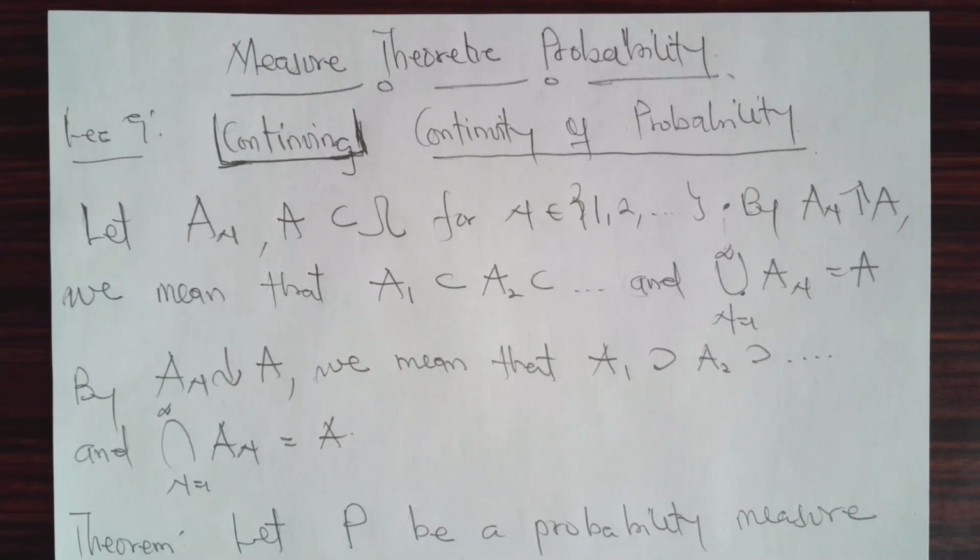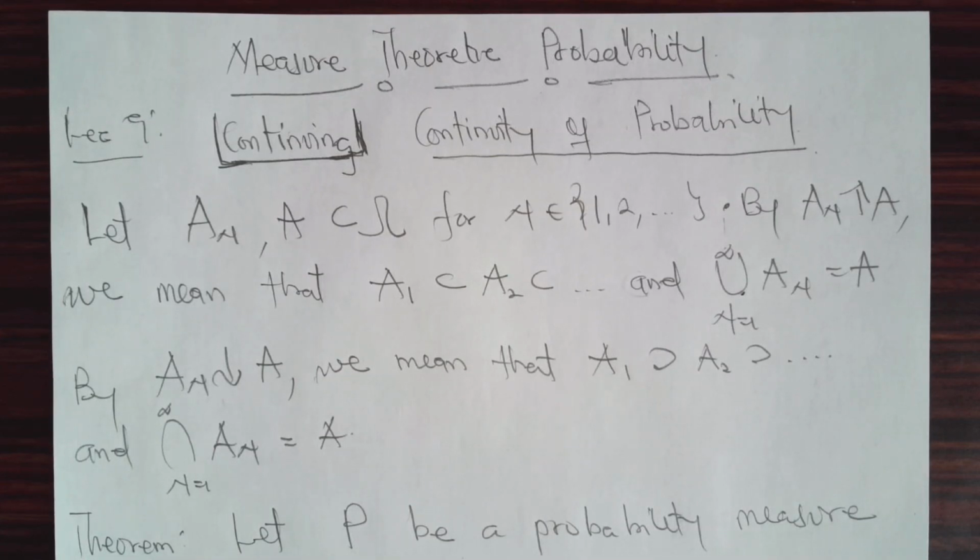So today on lecture 9, we will be talking about the continuity of probability. We were supposed to talk about this in lecture 8, but time didn't permit. So we talked further about the independence of events and the independence of some classes and the sigma field generated by those classes. So today we talk about the continuity of probability.